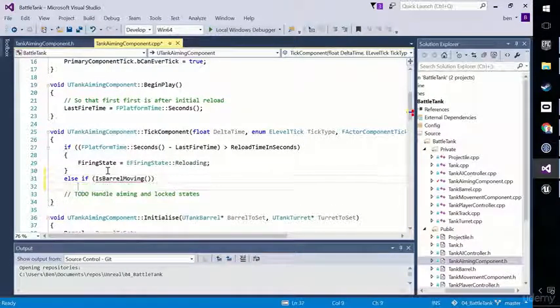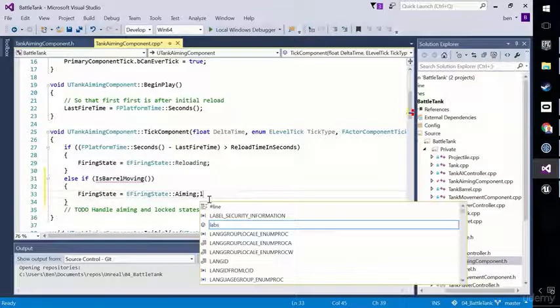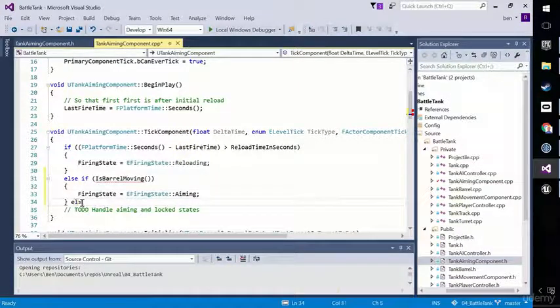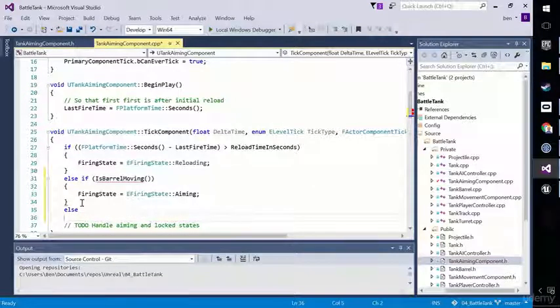Then, if we had a way of detecting that the barrel was moving, we would set the firing state to, and then I'm going to copy the beginning because there's a lot of noise there, EFiringState::Aiming. Then we move down one. Finally, else, and the order does matter here if you think about it. Else, we're just going to be in the firing state of Locked.